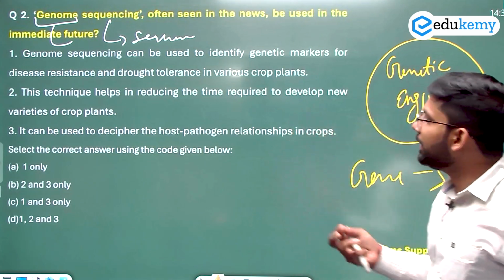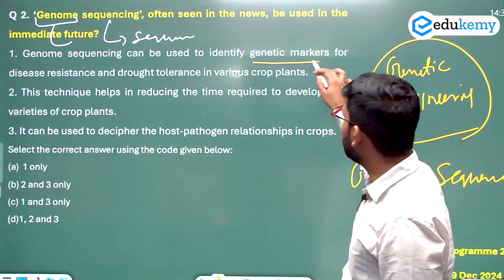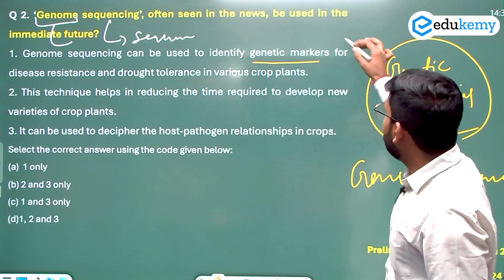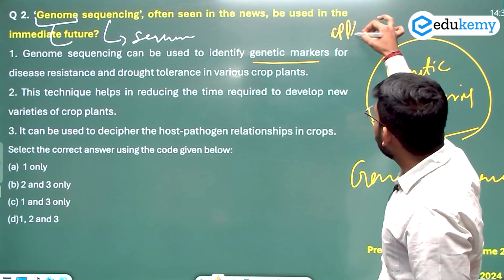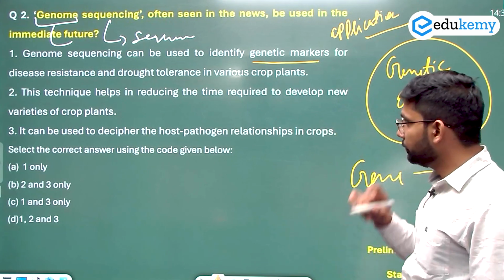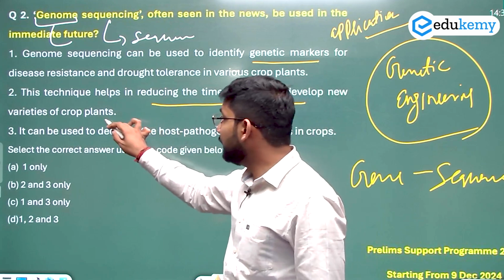The first statement is saying genome sequencing can be used to identify genetic markers for disease resistance. Yes, it can be used for the genetic markers. ये applications of genome sequencing हैं, कहाँ पे genome sequencing को use किया जा सकता है. The second, these techniques help in reducing the time required to develop new variety of crop plants?